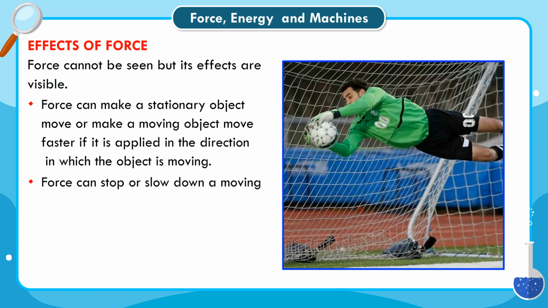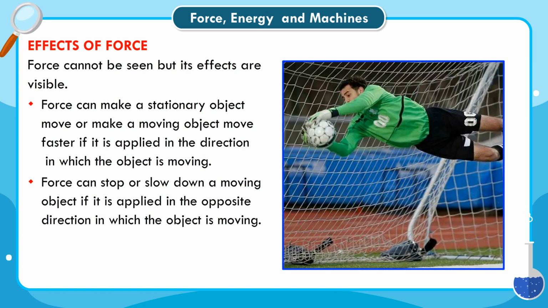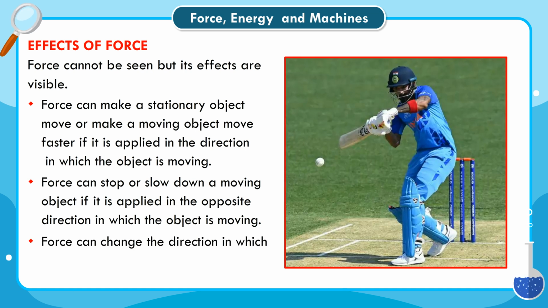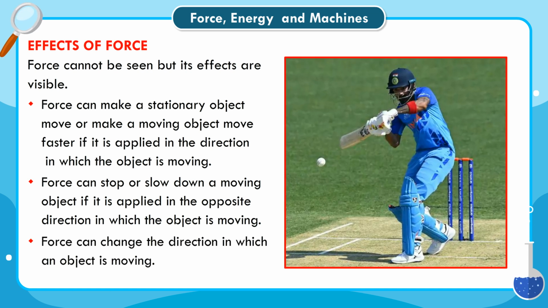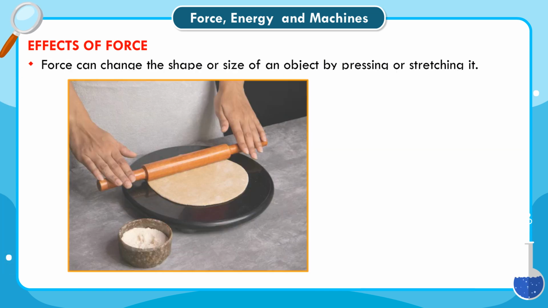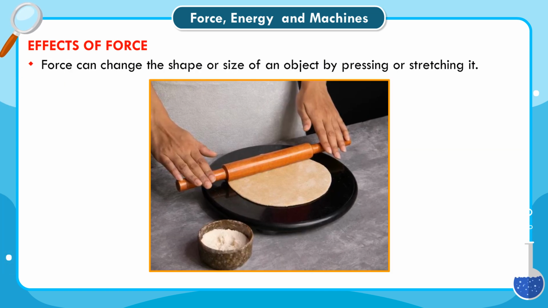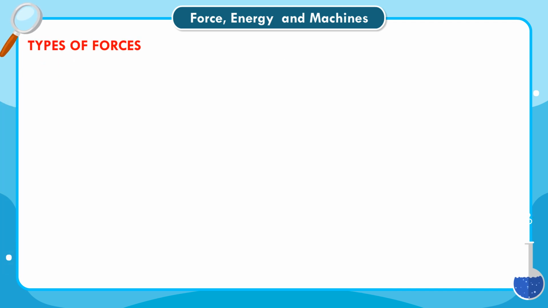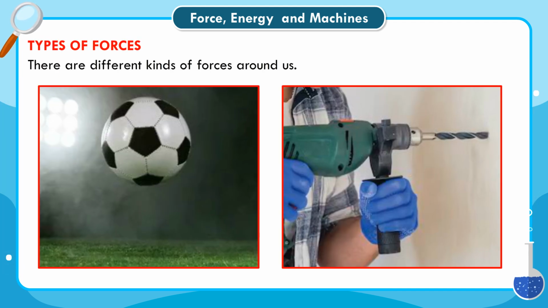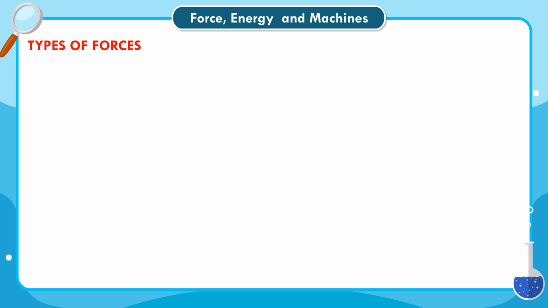Force can stop or slow down a moving object if it is applied in the opposite direction in which the object is moving. Force can change the direction in which an object is moving. Force can change the shape or size of an object by pressing or stretching it. Types of forces. There are different kinds of forces around us.